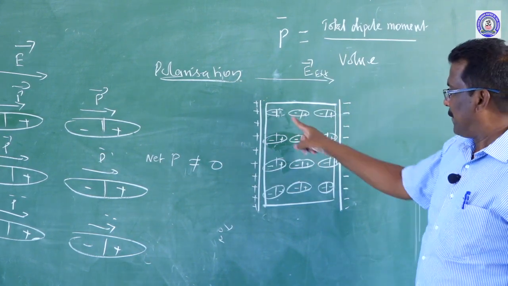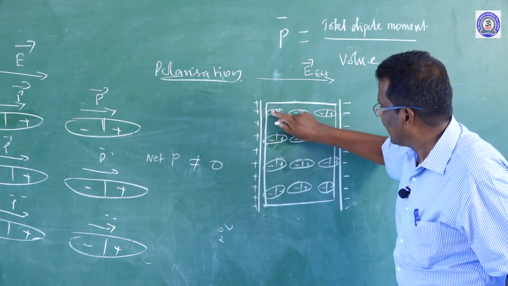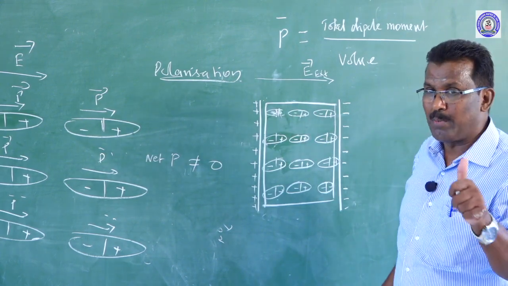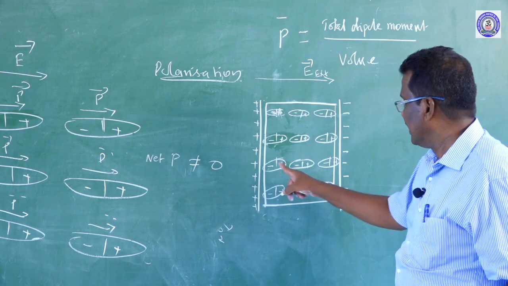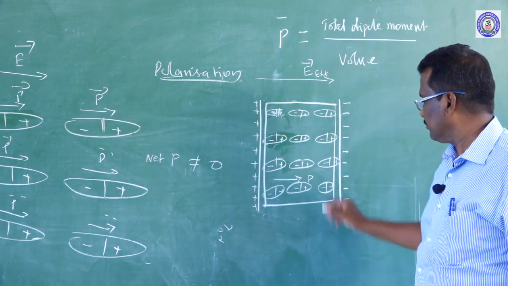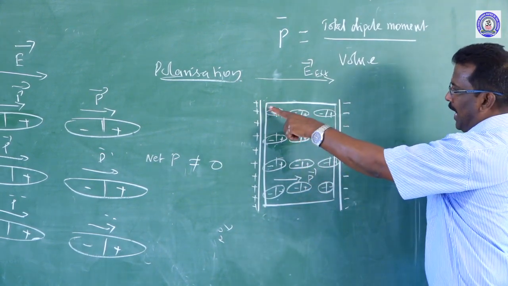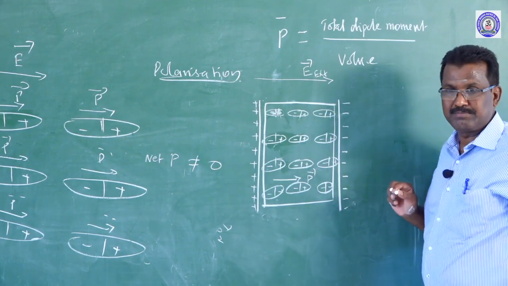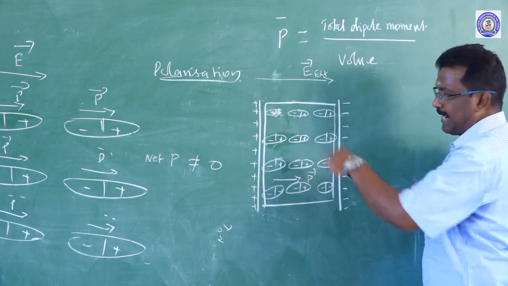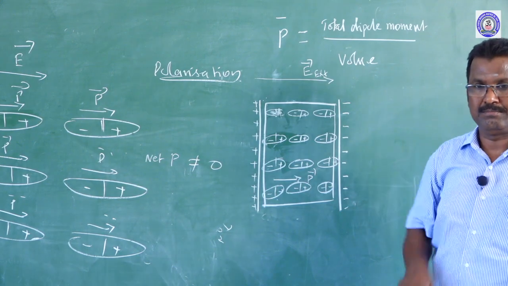In every molecule, the positive and negative charges are separated. We know the dipole moment is always from the negative charge to the positive charge. So the net dipole moment acts in this direction. The net dipole moment of the dielectric acts along the direction of the electric field, not opposite to it. Whereas this dielectric alone produces its own electric field.